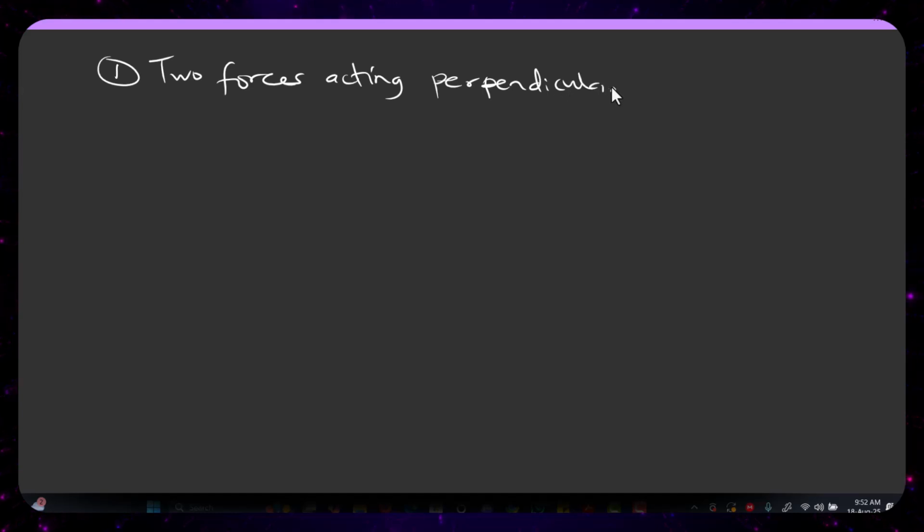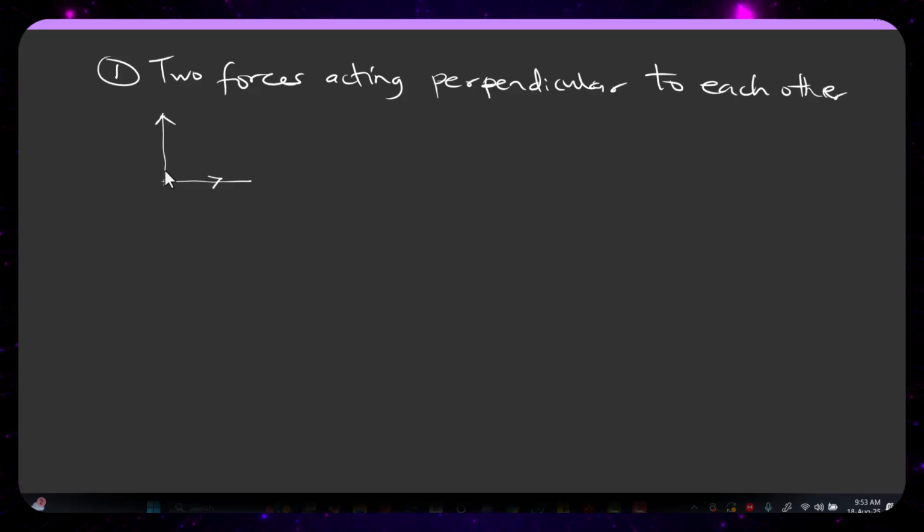Whenever you hear the word perpendicular, what do we mean by it? It simply means that both forces are at an angle of 90 degrees. So let's say this is the first force, and this is the second force. The angle between both of them is 90 degrees. That's what we mean by perpendicular.